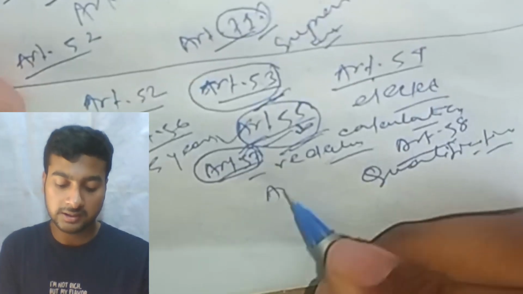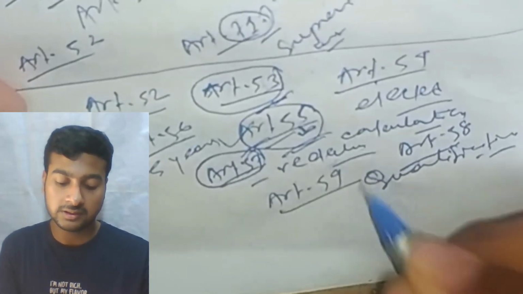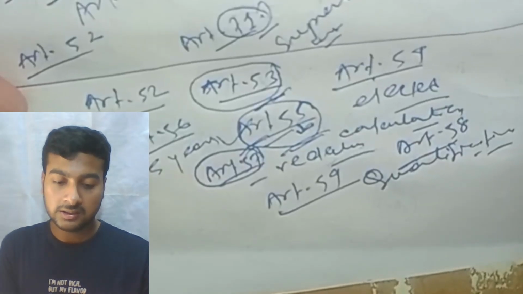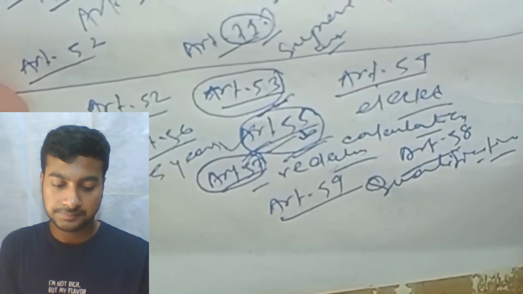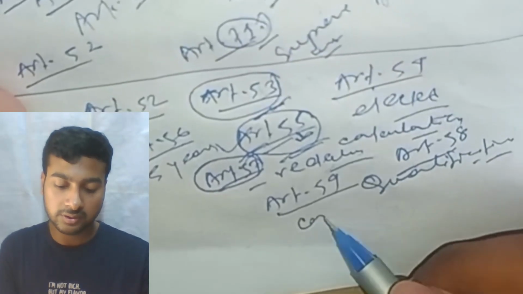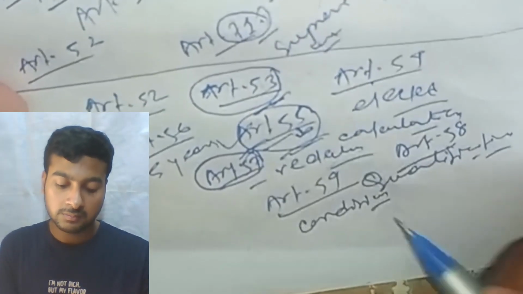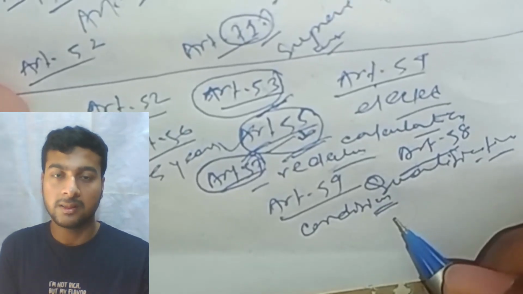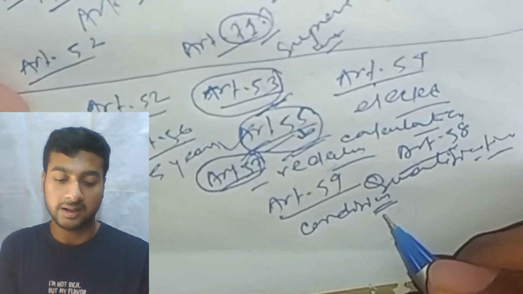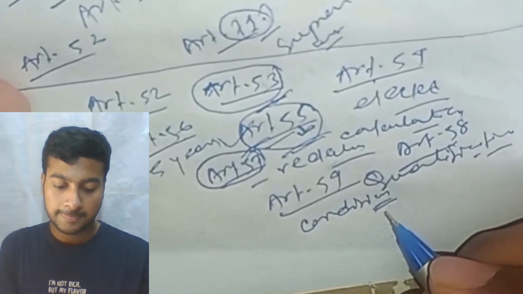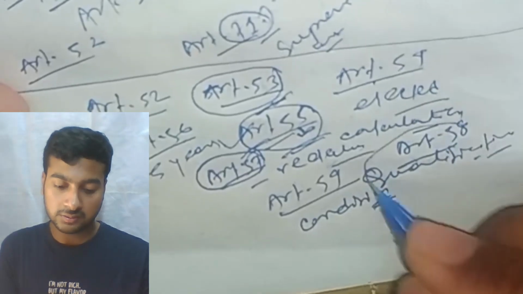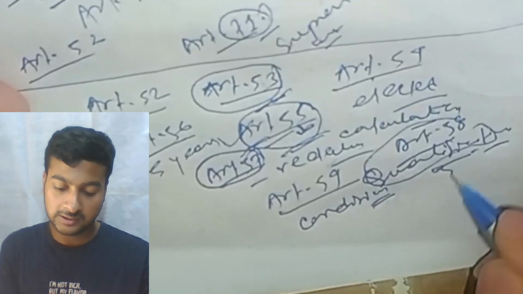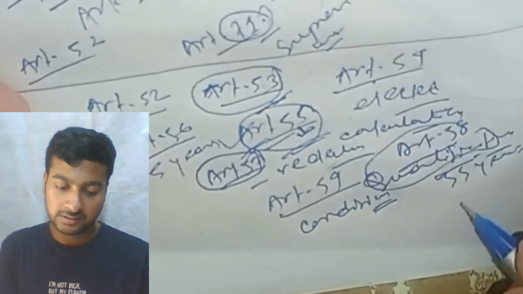Qualification is that the age should be 35 years minimum.